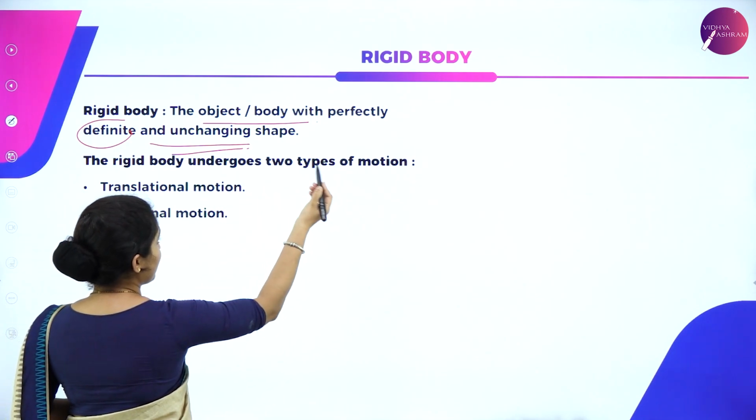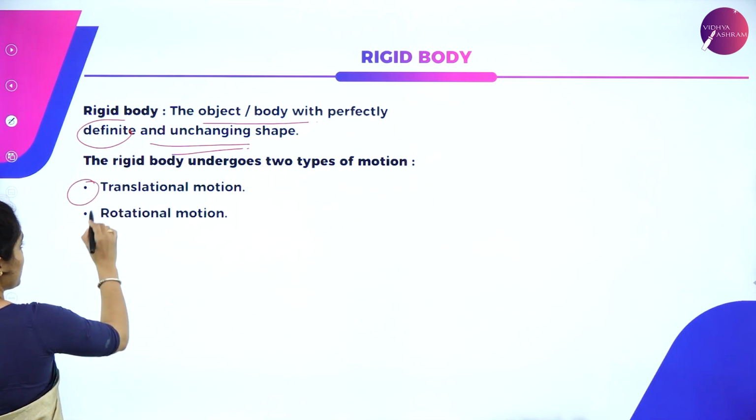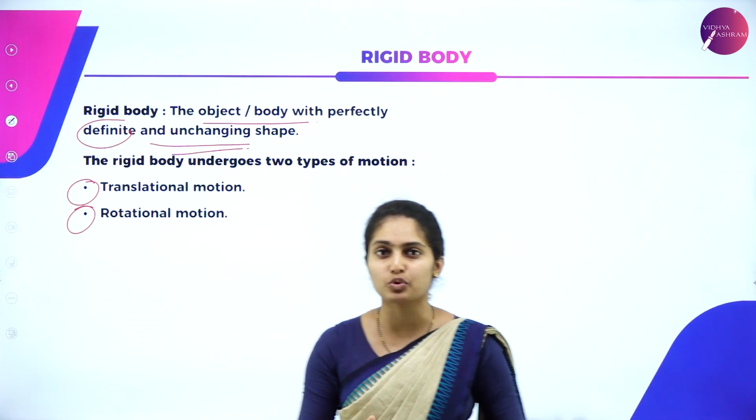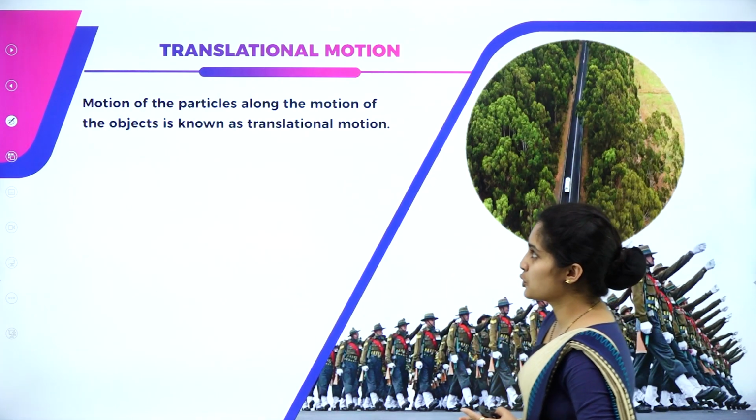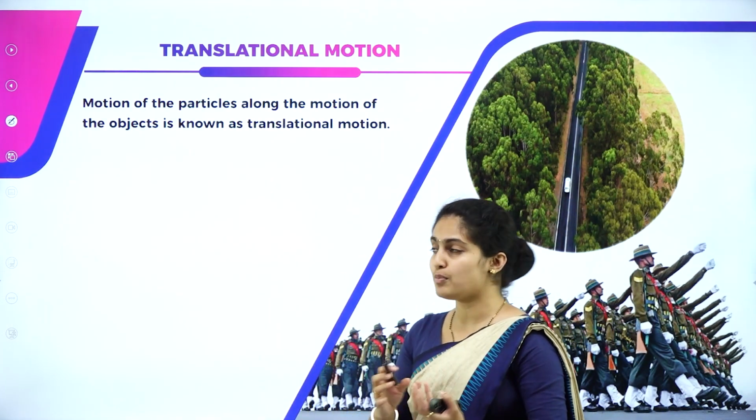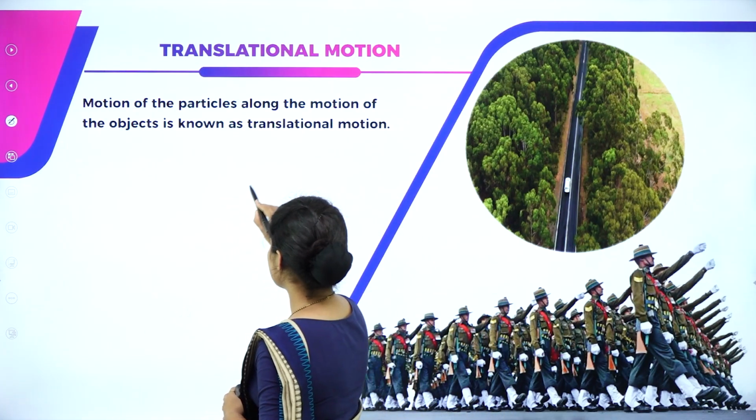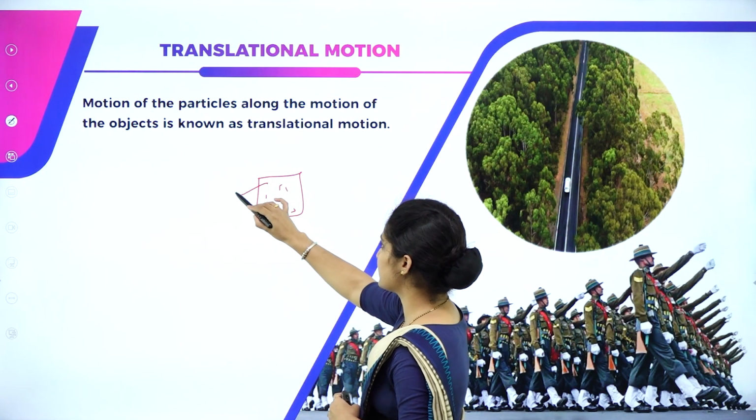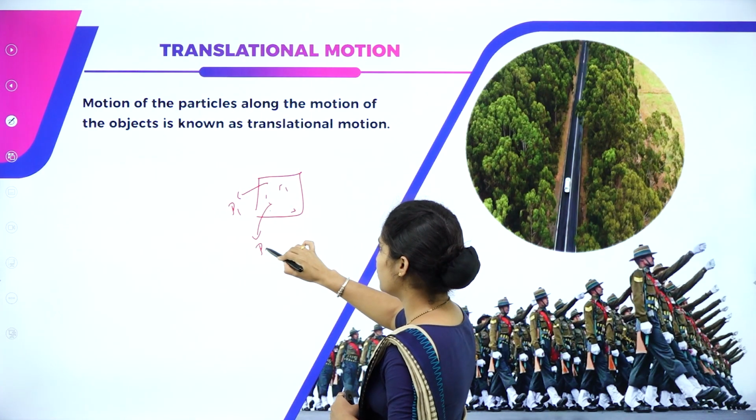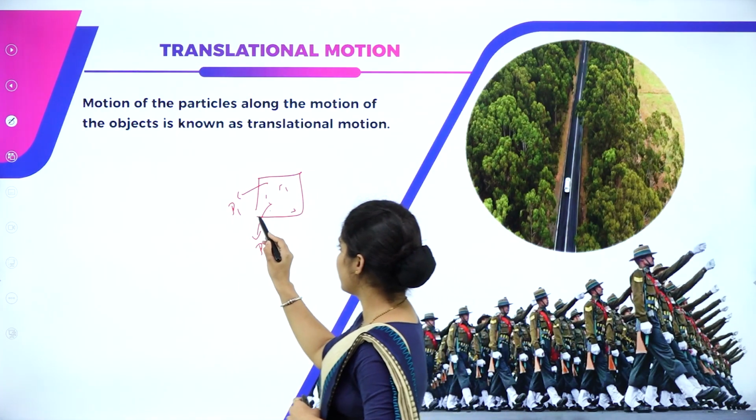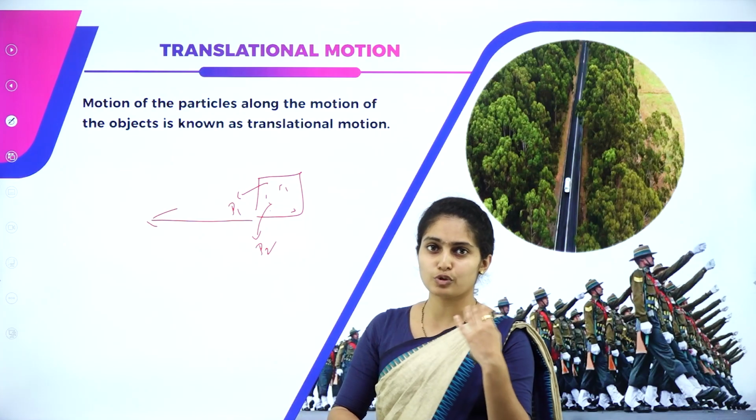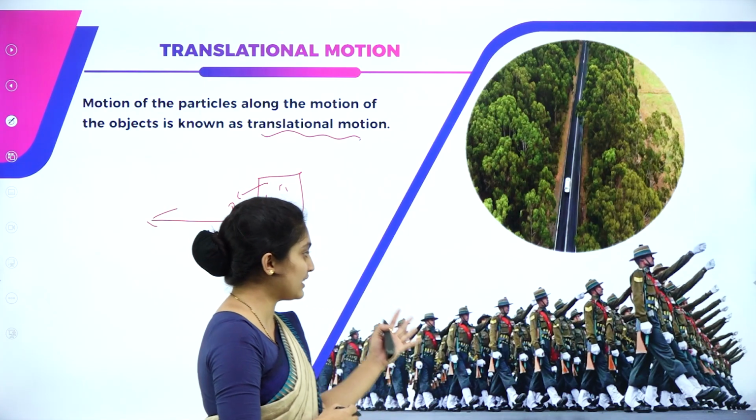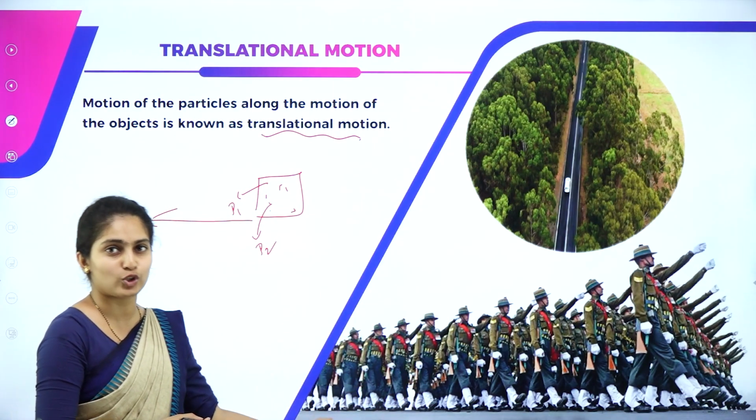The rigid body undergoes two types of motion. One is translational motion, one is rotational motion. In order to know what is translational and what is rotational, here we go. Translational motion means motion of the particles along with the motion of the object. Suppose this is a cube, which has particles P1, P2, P3 respectively. Whenever it moves from one place to another, all the particles also move along with the object. Such a motion is called a translational motion, as you can see here. Along with the object, even the particles of that object also move.